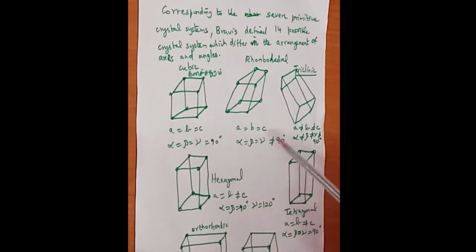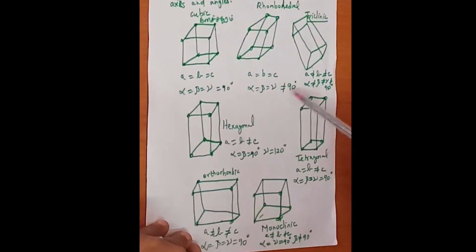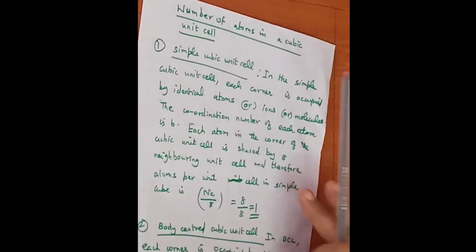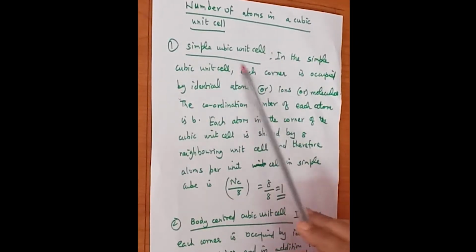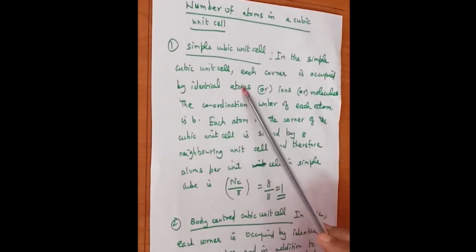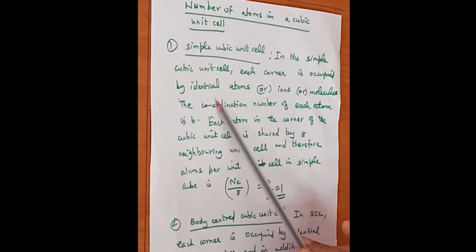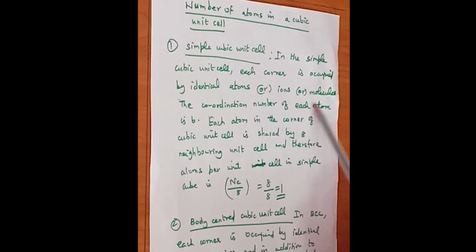Okay? a, b, c are the different axes present, and alpha, beta, gamma represent the different angles present in the structure. Now we shall see the number of atoms in the cubic unit cell. First one is the simple cubic unit cell. In a simple cubic unit cell, each corner is occupied by identical atoms, ions or molecules.